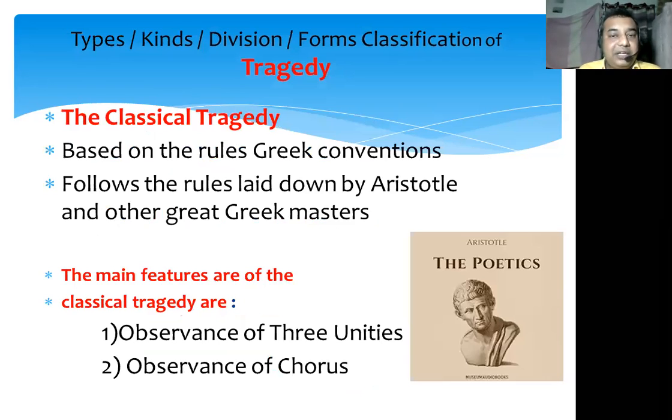Classical tragedy is the kind of drama which is written according to the rules and conventions laid down by Aristotle and other great Greek masters.